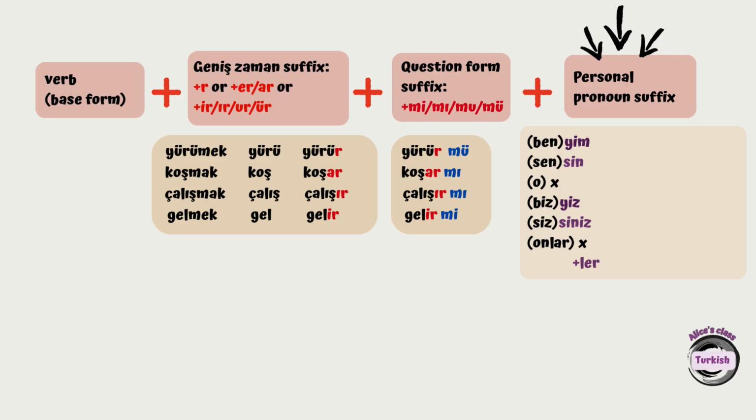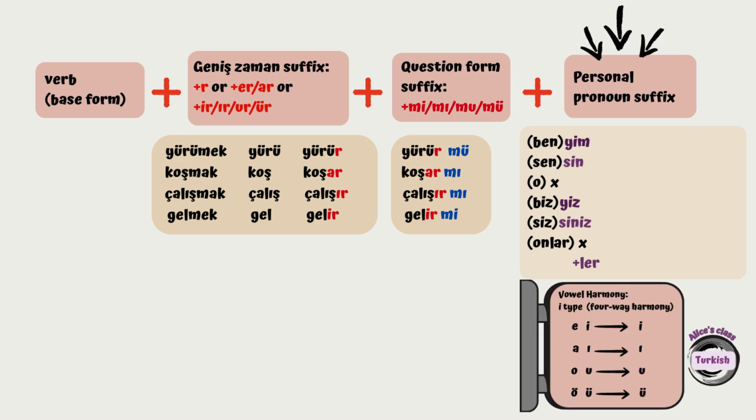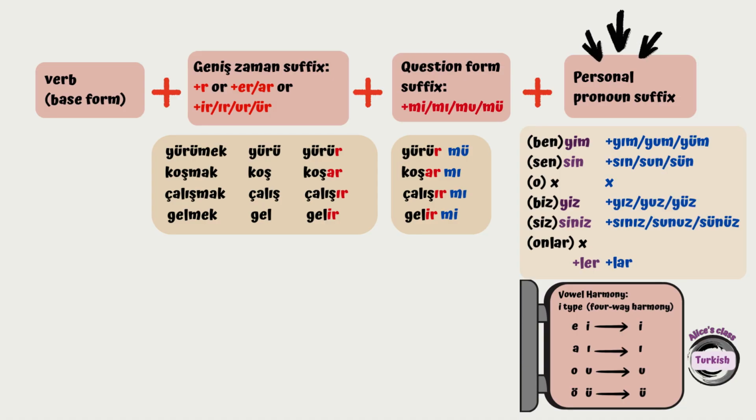So please remember, whenever we attach a suffix in Turkish, we have to follow vowel harmony rules. That means the vowels in the suffix will change accordingly, according to the last vowel of the word. And personal pronoun suffixes follow the E-type-4 vowel harmony rule. So that im for ben can change into ım, um, üm.